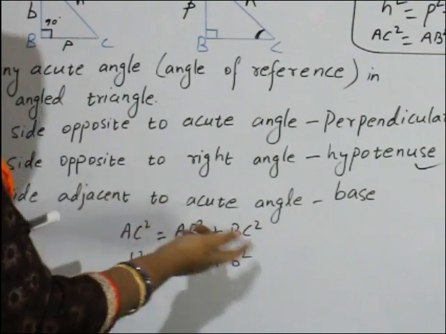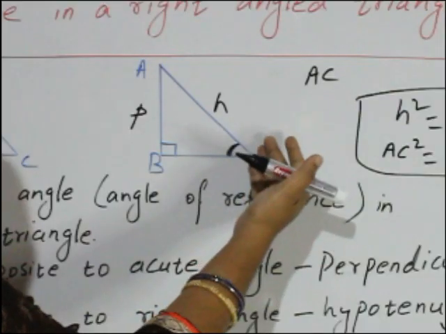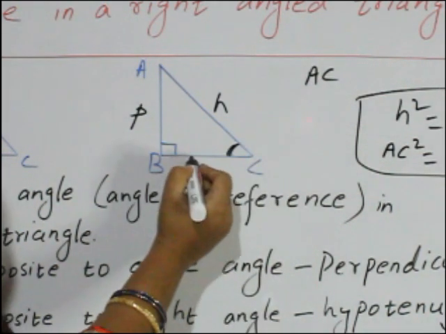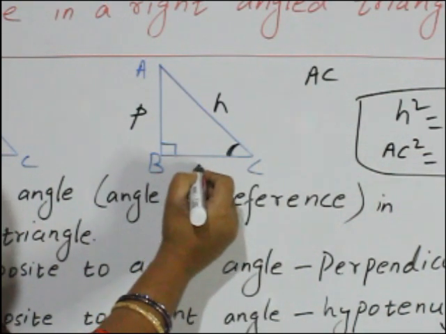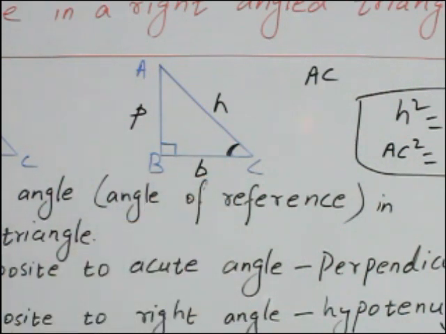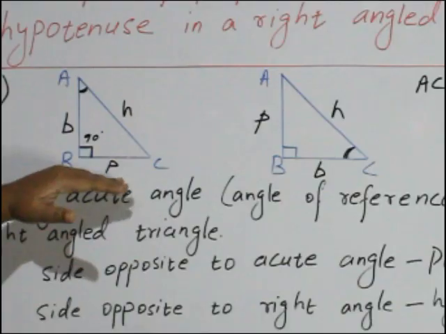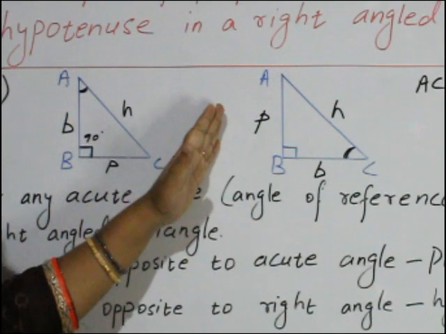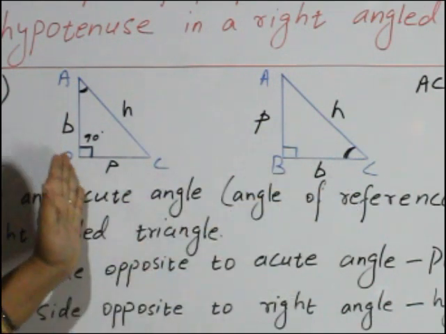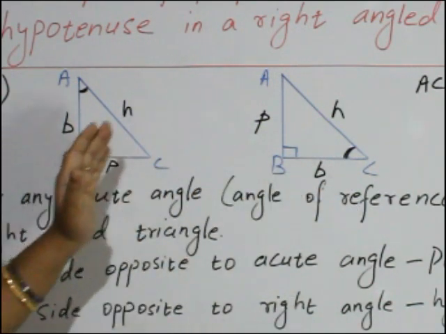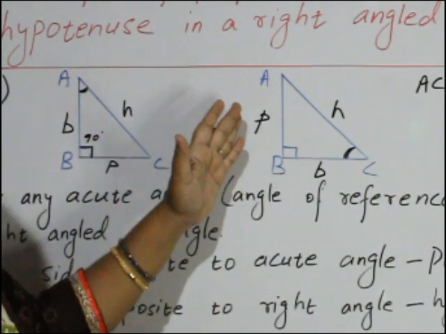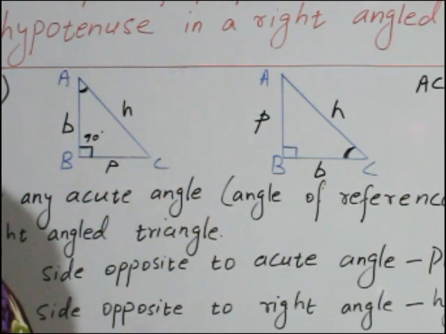Next, the side adjacent to the acute angle. Adjacent means beside. So our side is BC, that is the base. So here you see something is changing. Here the perpendicular is BC and the base is AB. But here AB is the perpendicular and BC is the base. What was the perpendicular here becomes the base, and what was the base becomes the perpendicular.